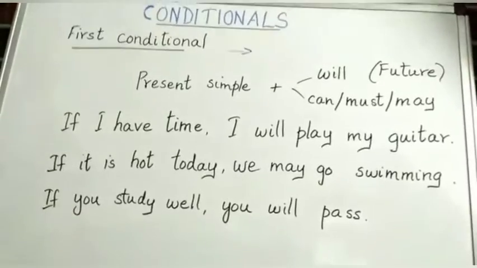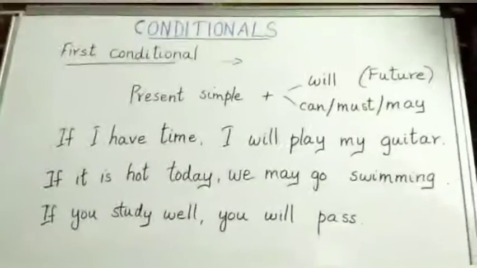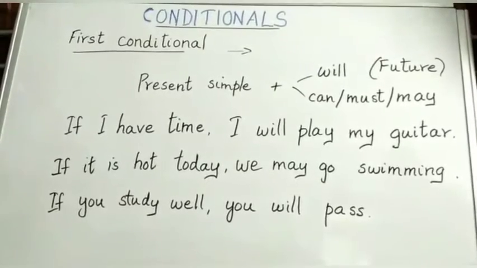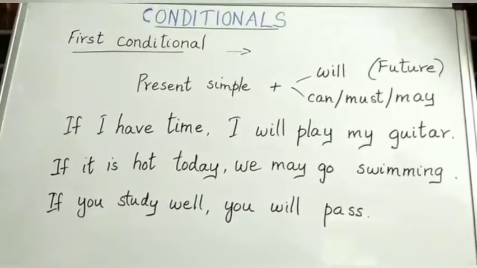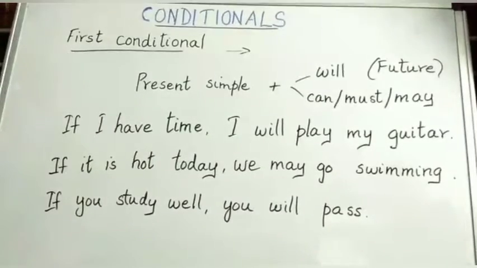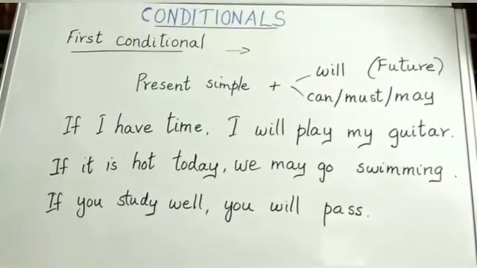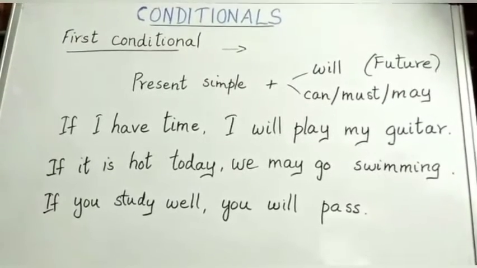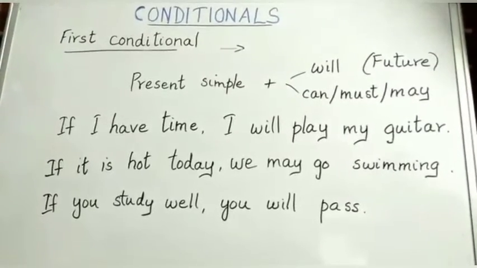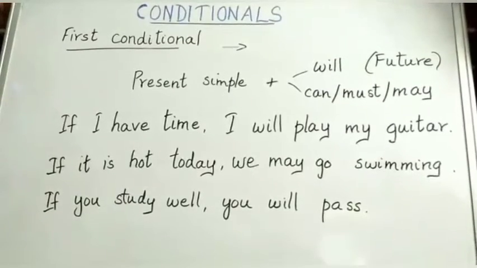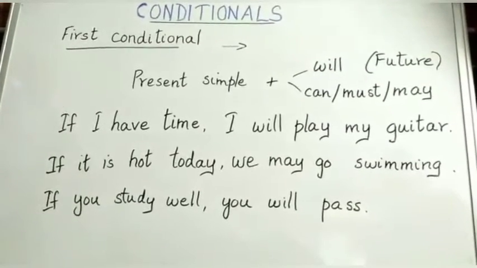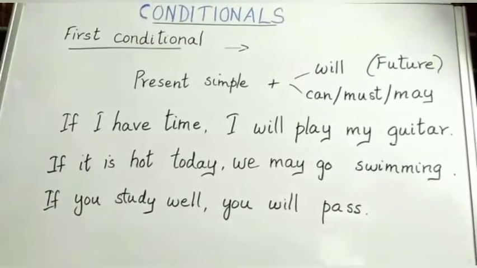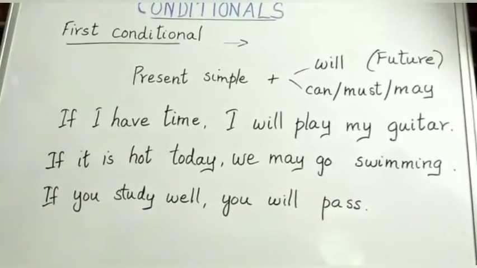Let's move on to the first conditional. You see, present simple will be in the first half of the conditional sentence, and in the main clause it will be future. You can use will or can or must or may. See the example: if I have time, I will play my guitar. So if I have time, have is present simple only, then I will play my guitar. Will play is in future. But this will take place, this condition is real.